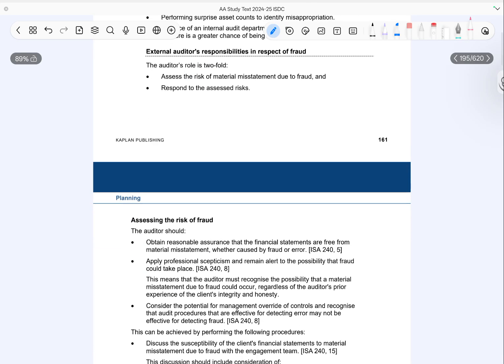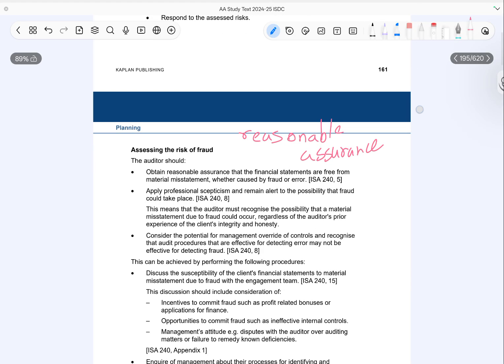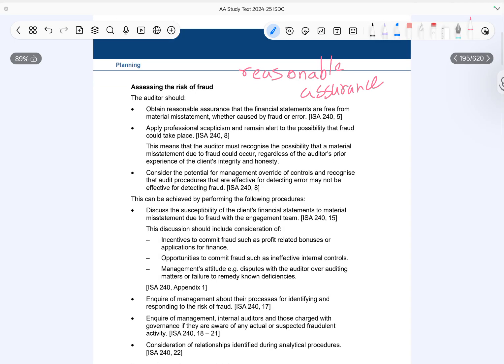When assessing the risk of fraud, the auditor must obtain reasonable assurance that the financial statements are free from material misstatement, whether due to fraud or error. The auditor must also apply professional skepticism and remain alert to the possibility of fraud at all times. This means that the auditor should not rely too much on past experiences with the client, even if management has previously been honest. Fraud can still occur, and the auditor must always consider the risk.